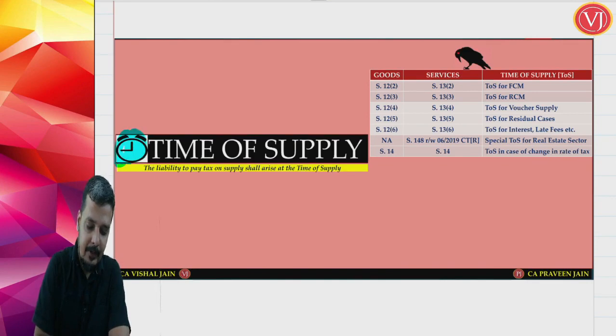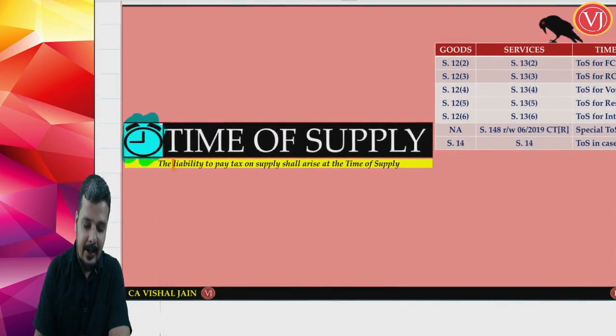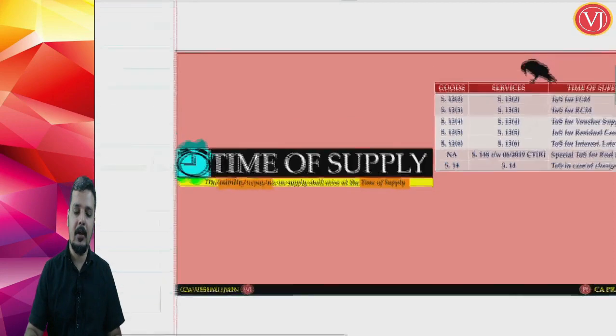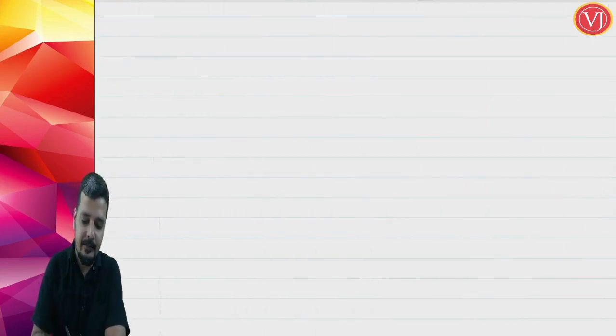So time of supply is very crucial, because only on the basis of time of supply, your liability to pay tax is fixed. Liability to pay tax on supply shall arise only at the time of supply. So only when you fix time of supply, friends, you will know what your due date of payment of tax is and what your due date of filing of return for that transaction is. So supposing there is a transaction,